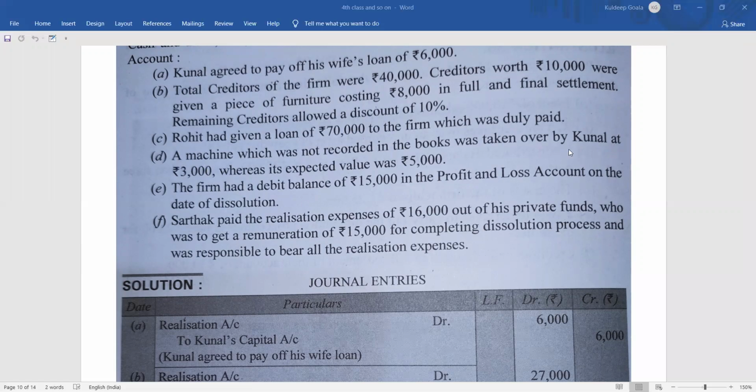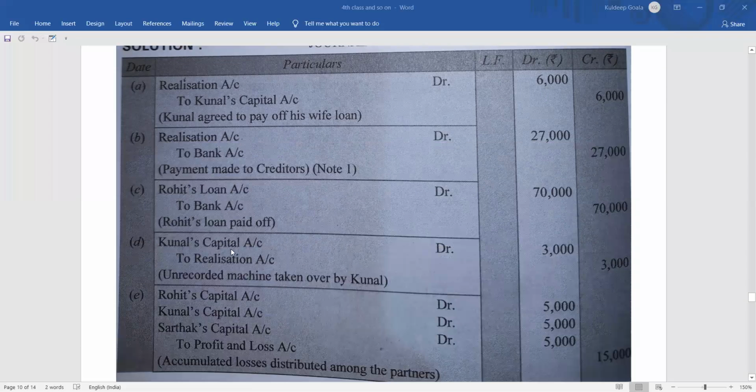How will the entry be? Since Kunal is taking the asset, it will be Kunal's capital account debit to realization account 3,000. So it is Kunal's capital account debit 3,000 to realization account 3,000.